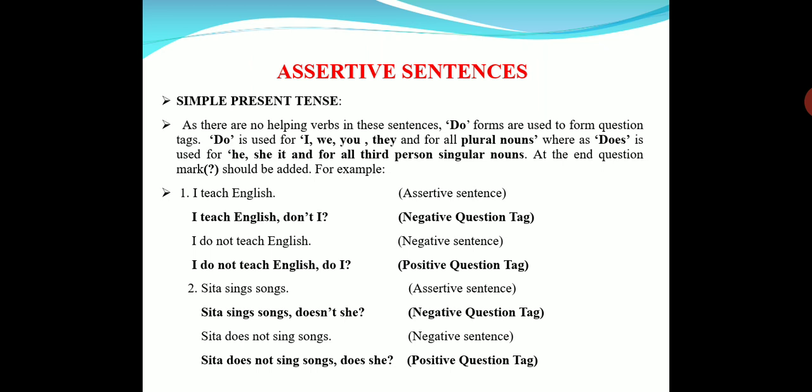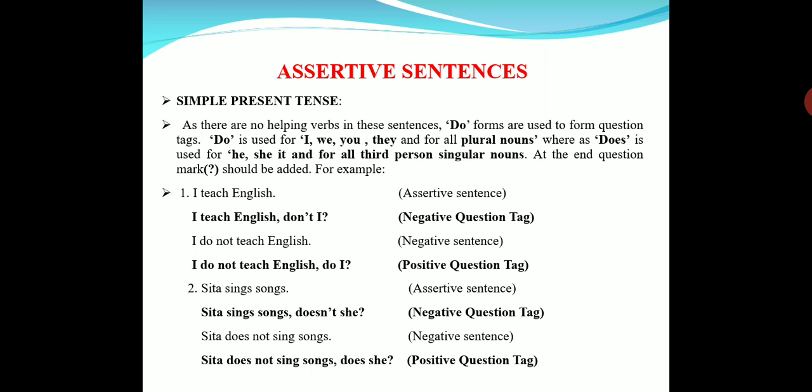Let us see some examples so we can understand well. I teach English is the sentence. Now what we have to do is add a question tag to it. I teach English. We replace the full stop with a comma and then we start the tag question with I. For I we use do.